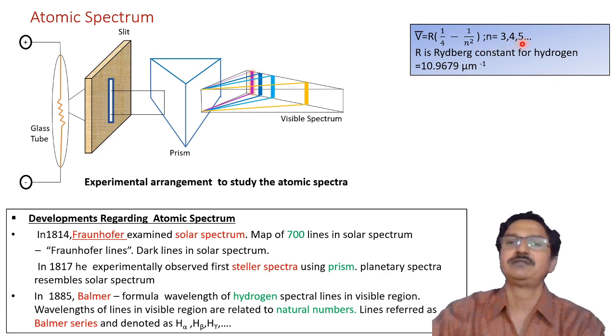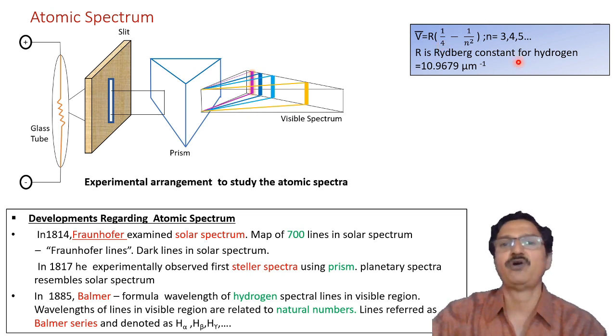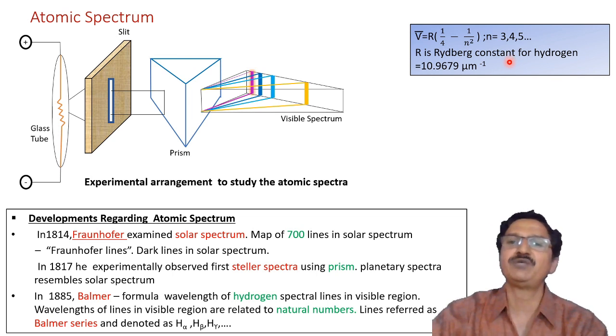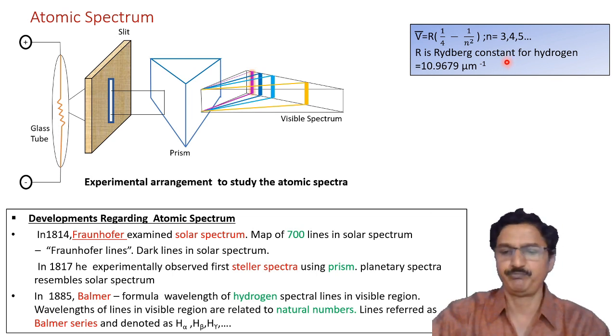It means that when there is a transition from the third orbit, fourth orbit, fifth orbit, or any higher orbit down to level 2, the second orbit, then these lines are observed, and the group of these lines is called the Balmer series. He also calculated the value of the constant R, known as the Rydberg constant, for the hydrogen atom, and this value comes to be 10.9679 per micrometer.